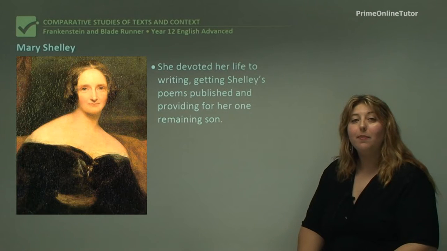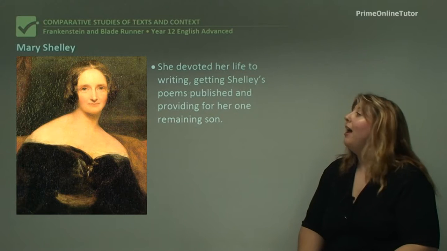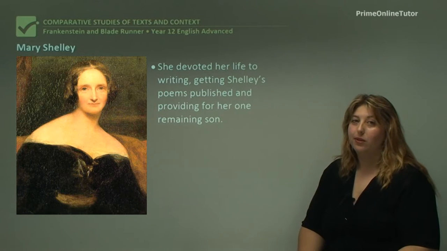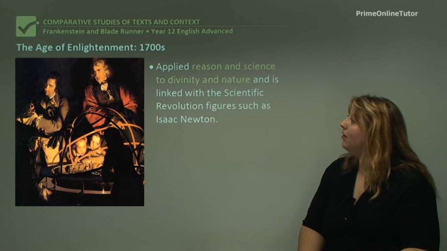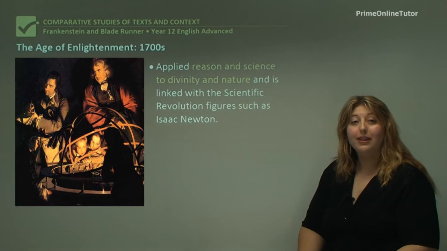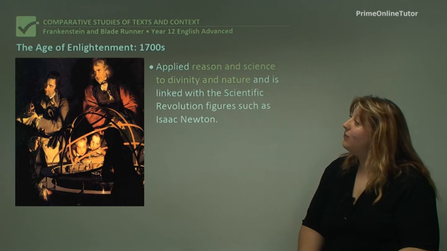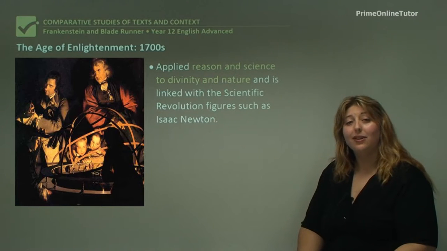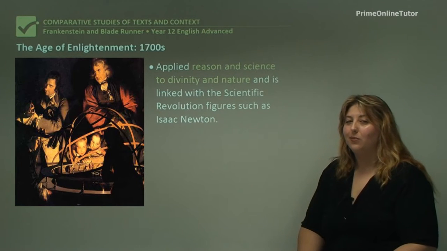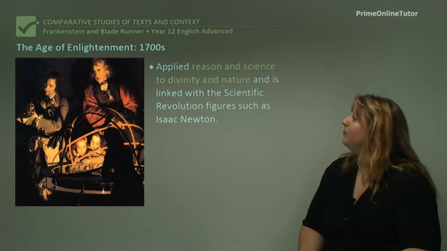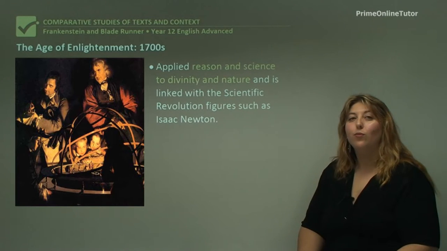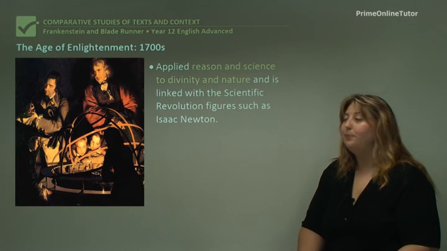So that tells you a little bit about Mary, and it also tells you about the kind of ideas that were floating around at the time and what might have been put into Frankenstein as a result. So now we're going to look at the two influencing eras on the text. The first one being the Age of Enlightenment, which took place in the 1700s, and then we're going to have a look at Romanticism, which was the influence of the 1800s. So Mary probably aligns herself more strongly with the Romantics, but you kind of have to know what they're reacting to if you want to understand what the Romantics are about.